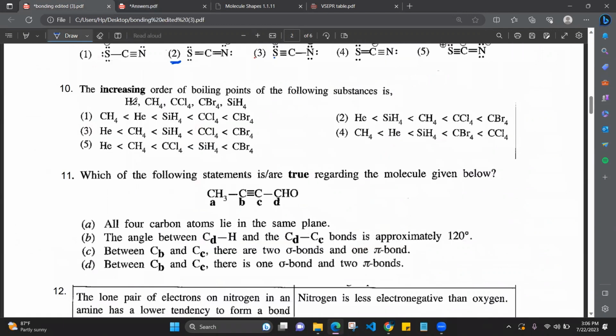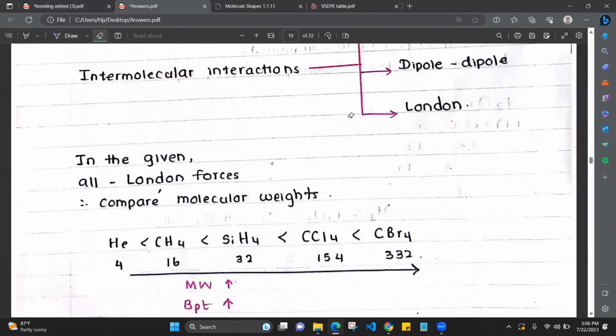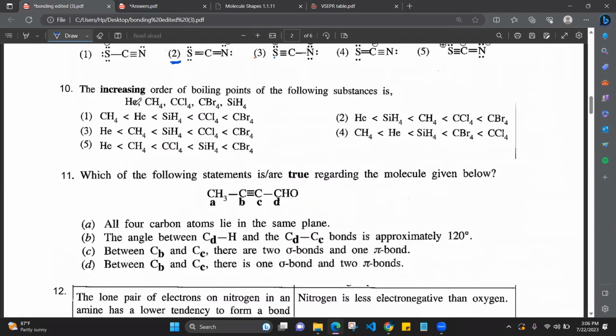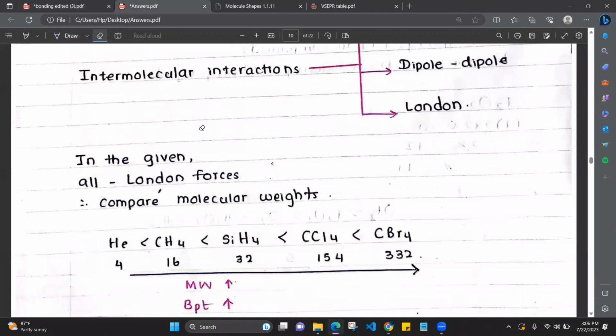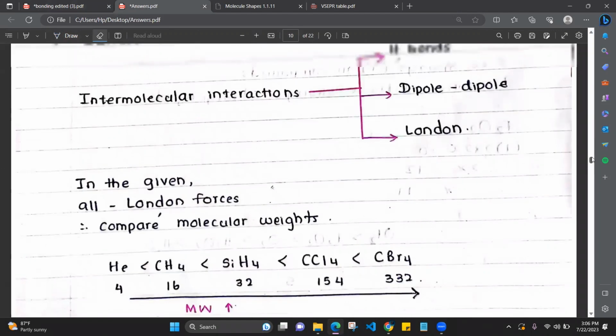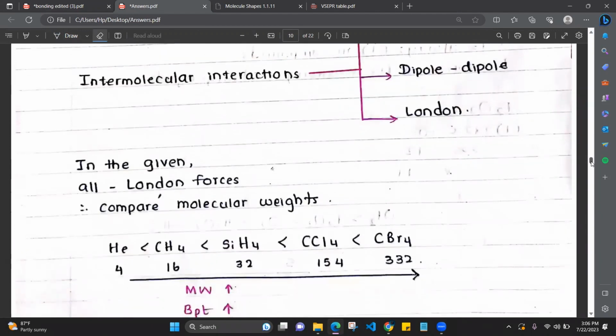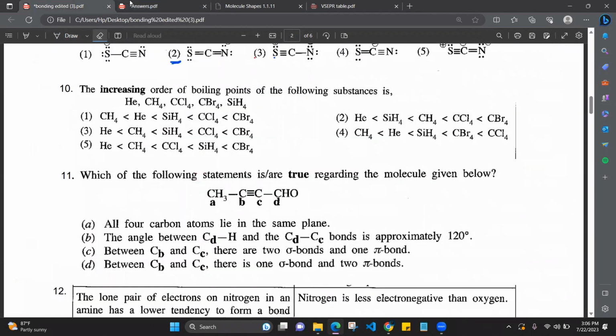In the given ones, all are non-polar molecules, right? Non-polar molecules. So everything will be having London forces. That is the intermolecular interaction in all these molecules, right? So all will be having what type of forces? London forces. Therefore, can we compare their boiling points using the intermolecular interactions? No. So then what is the next factor? Molecular weight. Okay. Next, we have to compare the molecular weights.